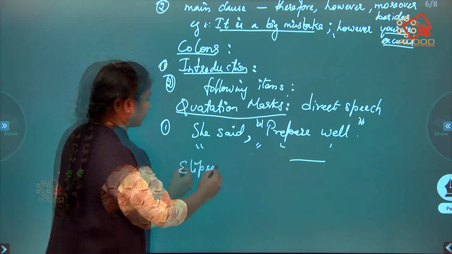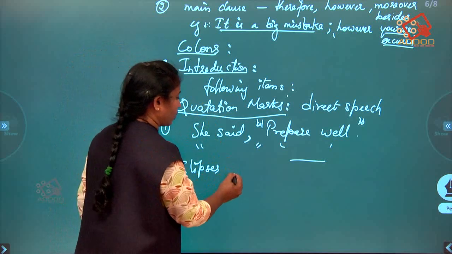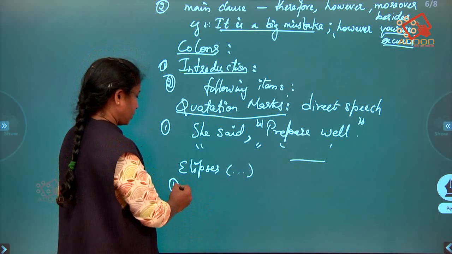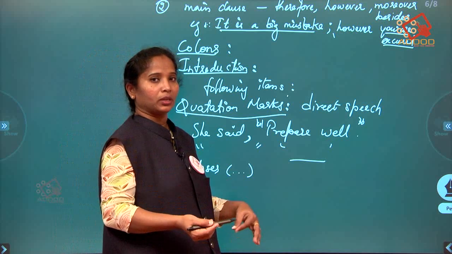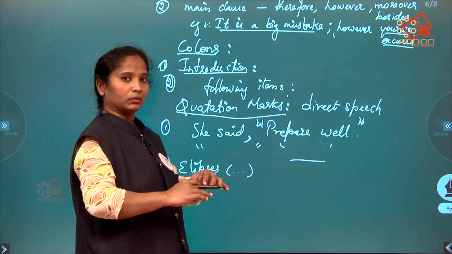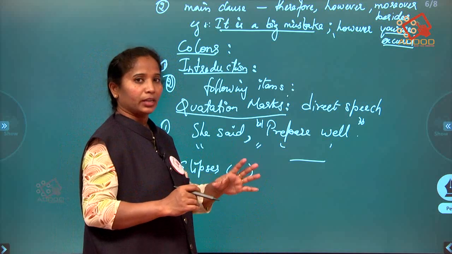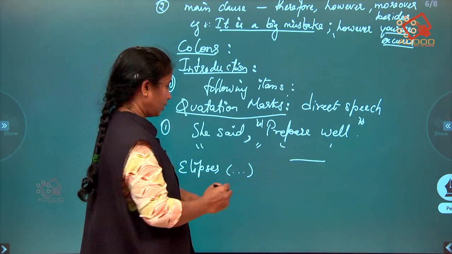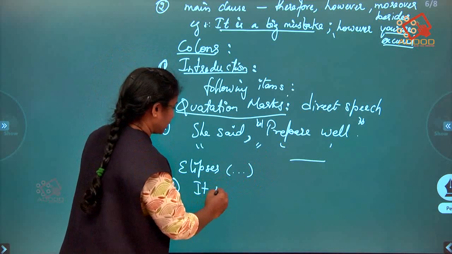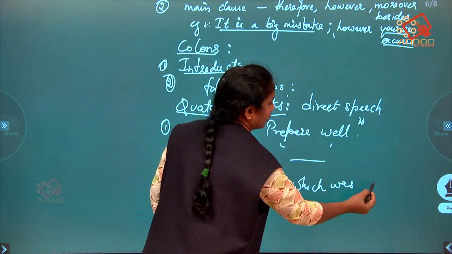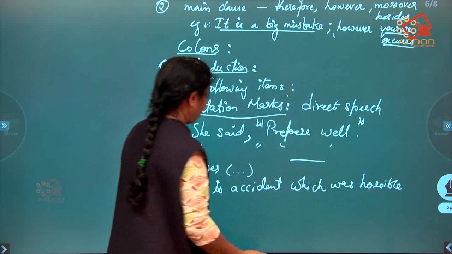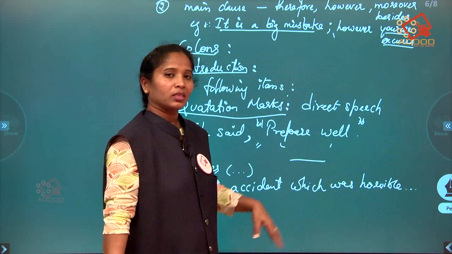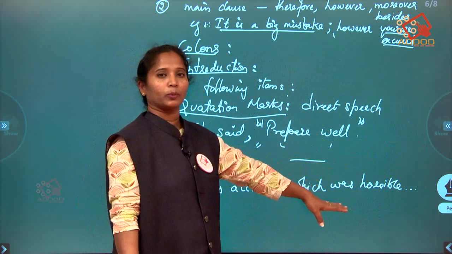Next, ellipses. What is an ellipsis? Ellipses are three dots. Why do we use these ellipses? When we are talking about something you know everything about, and I am just reminding you, for example, if I say, this is the accident which was horrible, and I just put three dots, an ellipsis, that means you know the rest of the story, what happened.